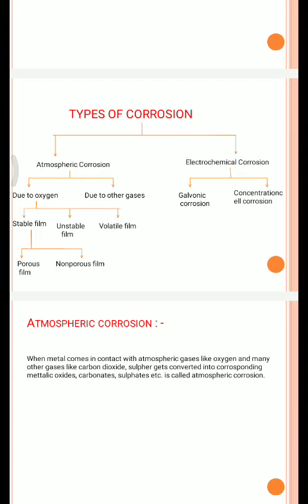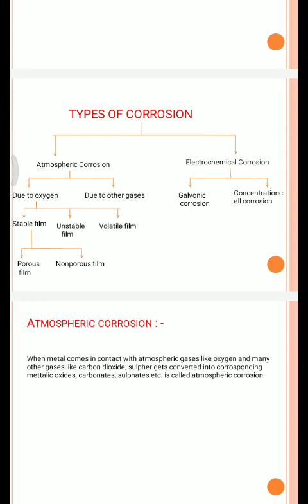On the other hand, the non-porous film is called the protective type of corrosion, because here the volume of the metal oxide is more than the volume of the metal. So the metal oxide spreads evenly on the whole surface of the metal. There is no development of cracks and pores, so direct contact of metal with oxygen is restricted, and hence the corrosion stops here, and hence it is called the protective type of corrosion.